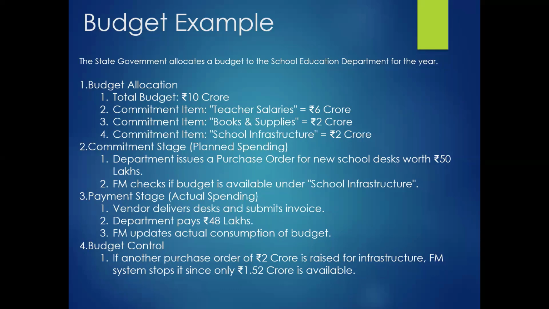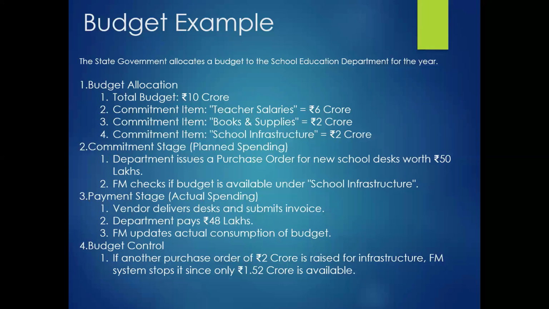On teacher salaries we are spending 6 crore, on books and supplies we are spending 2 crore, and on school infrastructure we are going to spend 2 crore.